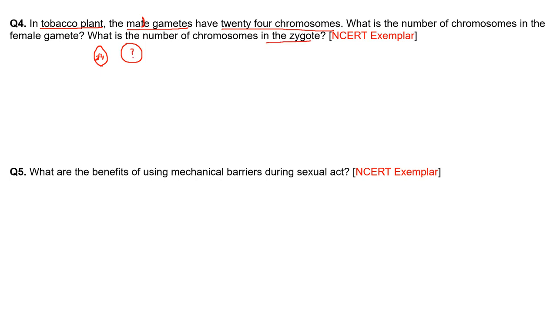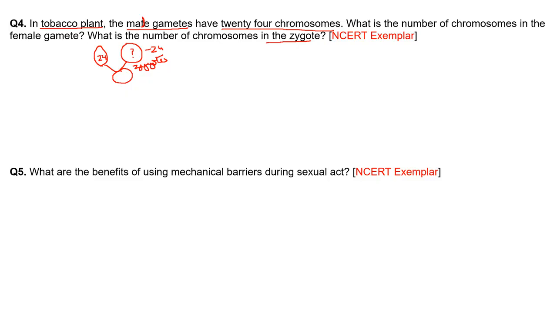We know that male and female gametes are haploid in nature and they have the same number of chromosomes. So if the male has 24 chromosomes, then the female gamete will also have 24 chromosomes. When the gametes fuse together, they form a zygote. So the zygote will have the sum total of the chromosomes in the male and female gametes.